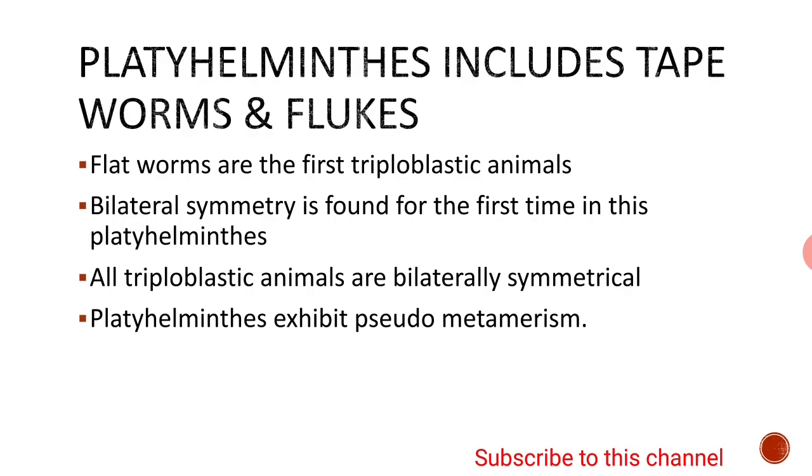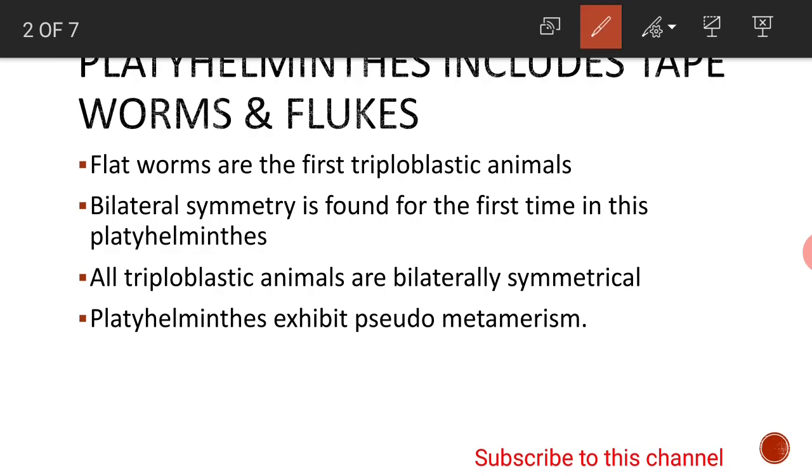Bilateral symmetry is found for the first time in Platyhelminthes. In Coelenterata, radial symmetry is found, because radial symmetry is associated with the diploblastic nature and bilateral symmetry is associated with triploblastic nature. Being triploblastic, Platyhelminthes exhibit bilateral symmetry. And you know that bilateral symmetry is a condition where the animal can be cut into two equal halves. All triploblastic animals are bilaterally symmetrical.